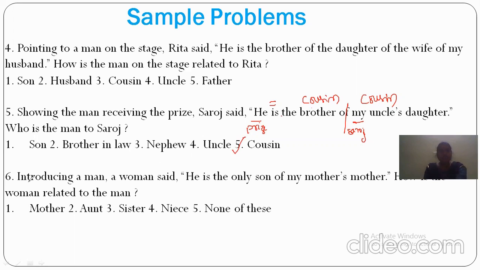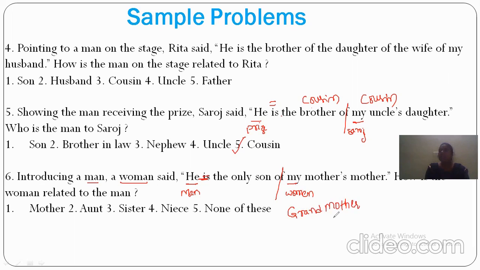So next one, introducing a man, a woman said. So now the speaker is a woman and she is speaking about a man. So the man is the only son of my mother's mother. My means the woman. The woman's mother's mother will become grandmother, the maternal grandmother.